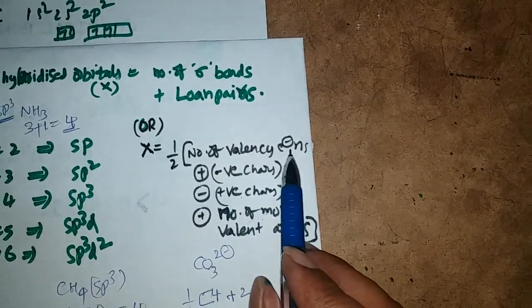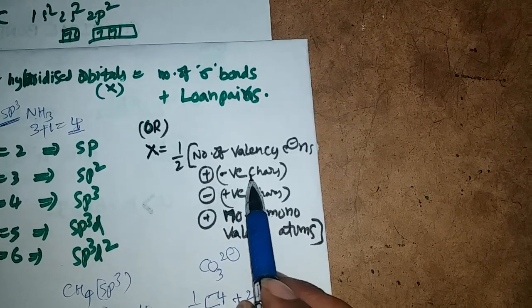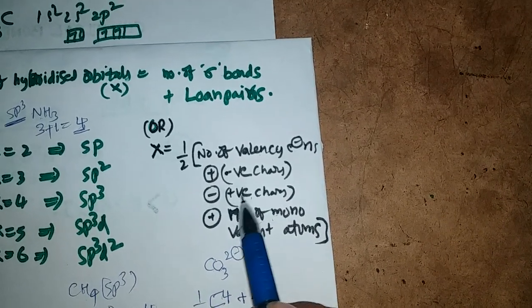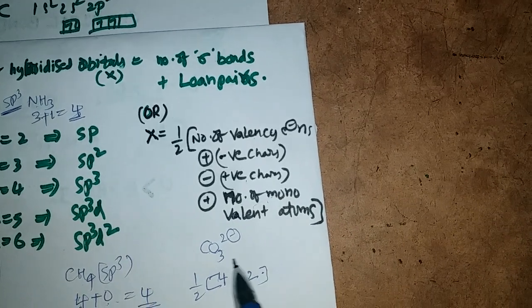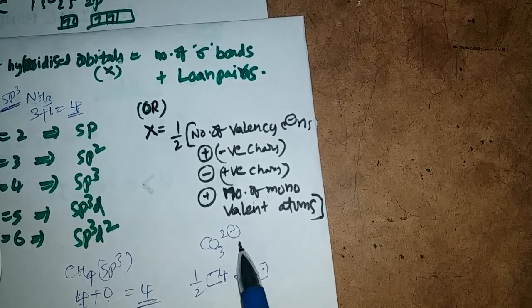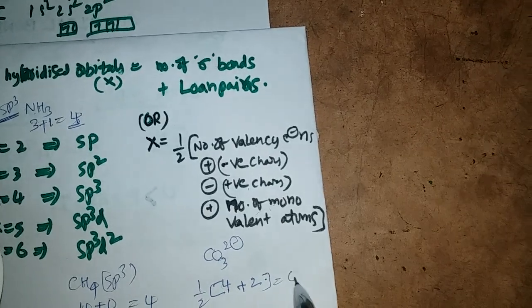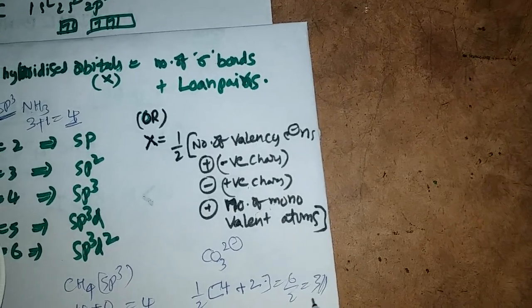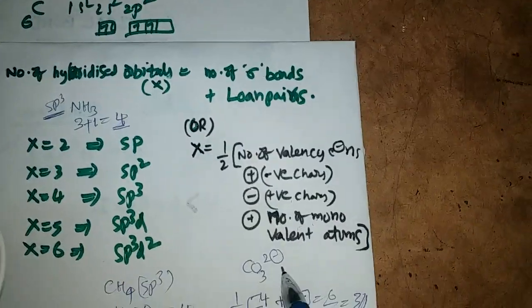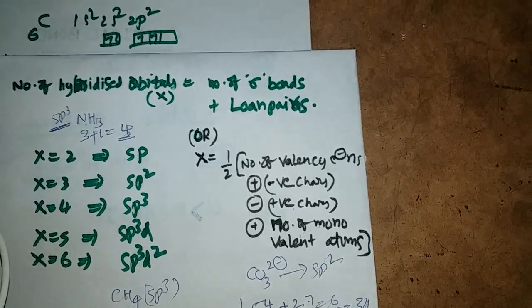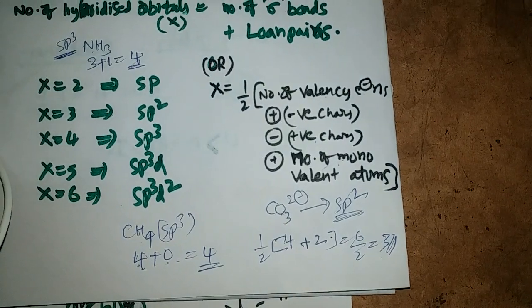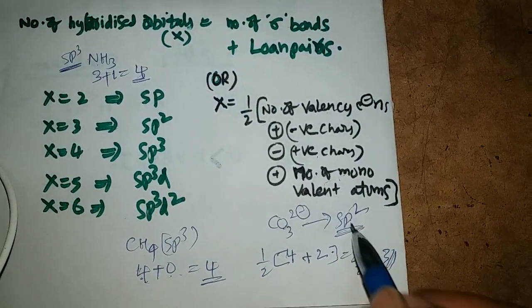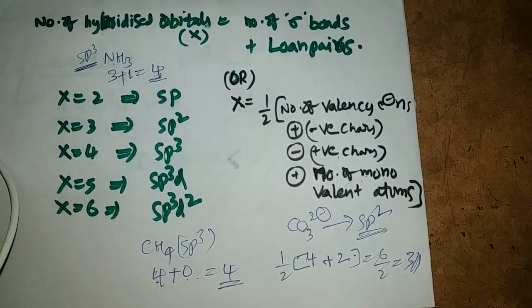So 6 by 2 means 3. X equal to 3 means in the carbonate ion we have sp2 hybridization, and the shape is triangular planar, and the bond angle is 120 degrees.